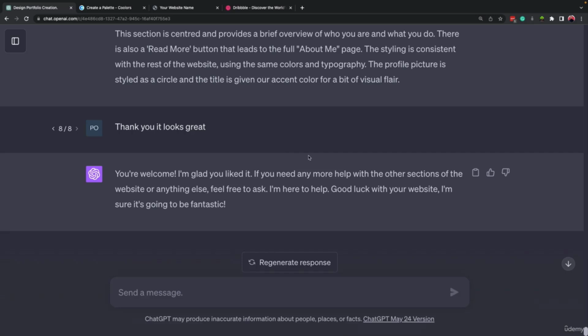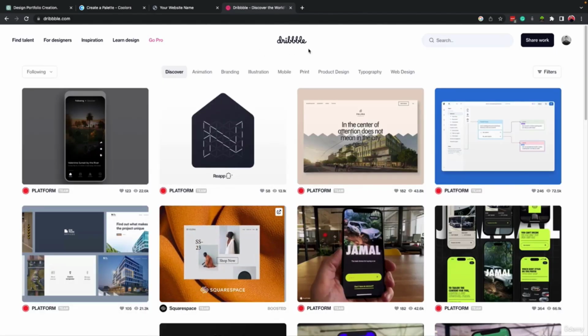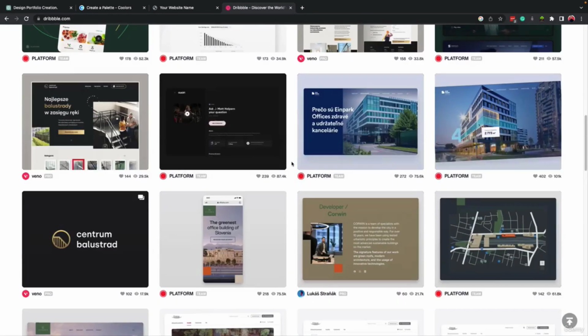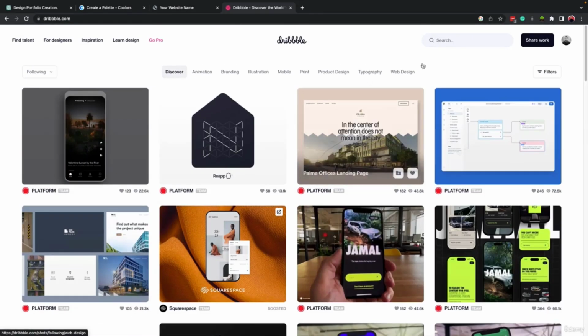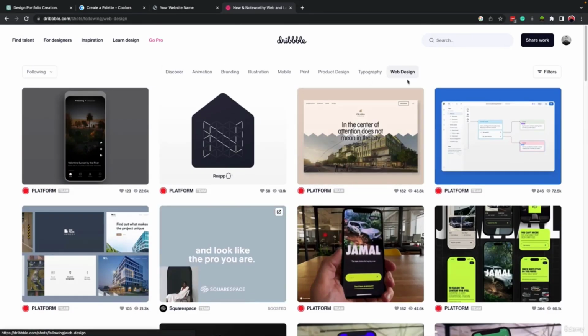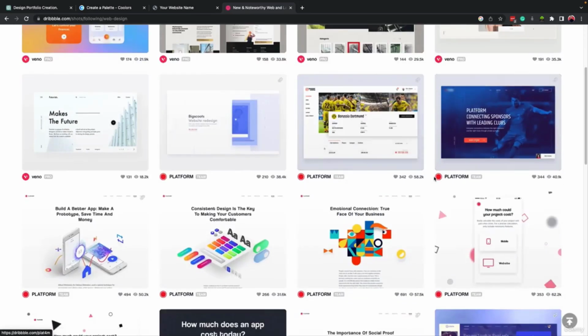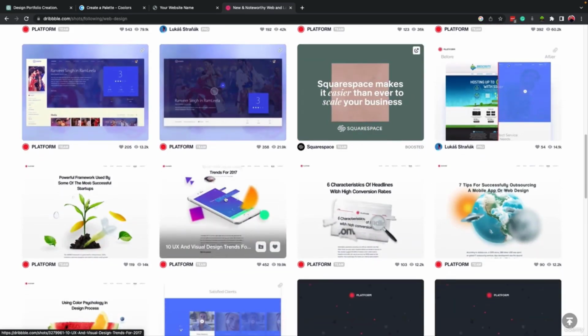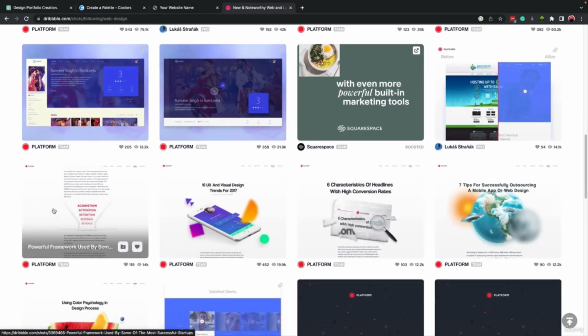Before we go for the next section, I want you to know about this website, Dribbble, okay? On this website, there are a lot of different designs that you can get inspiration and some ideas for your own. For example, we can come here to the web design, look at the designs that they have, and if you like some design, you can explain it to ChatGPT, and ChatGPT can create it for you.